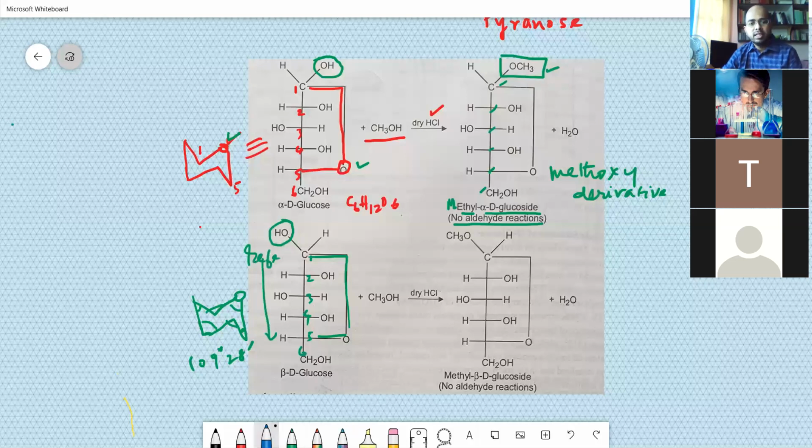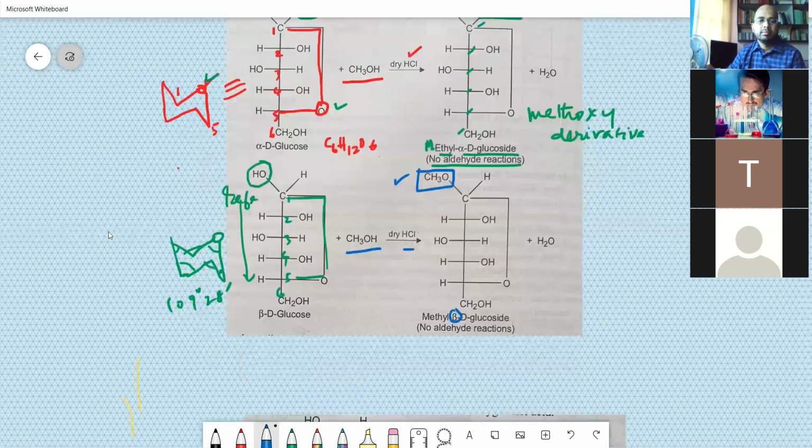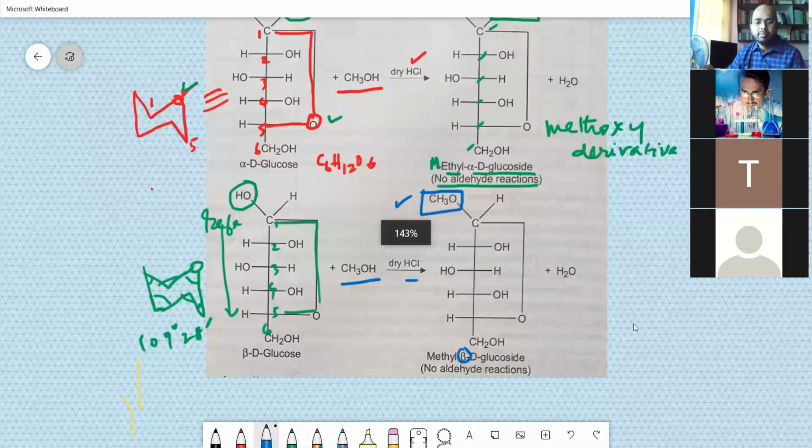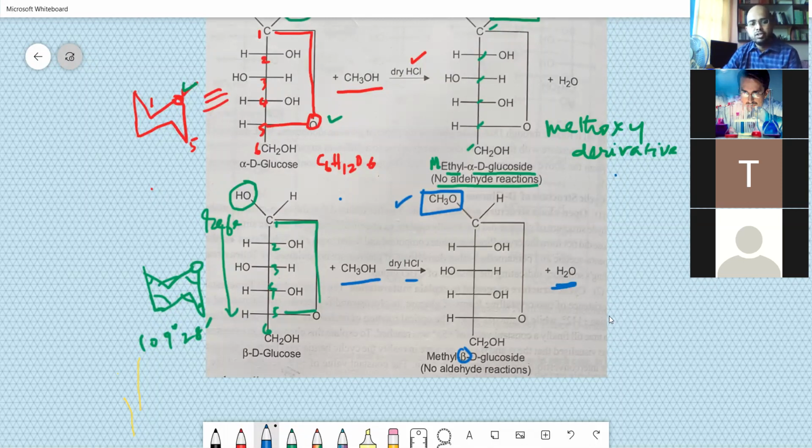Okay, so again, this reacts with the molecule in the presence of dry HCl, forming an OCH3 derivative. Now this is methyl beta-D-glucose. Again, this gives a byproduct of H2O, and there is no aldehydic reaction. All the 5 reactions.